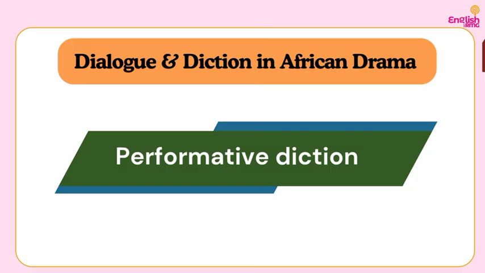So also we have performative diction, which is one of the tools that dialogue and diction is used for in African drama. So what do we mean by performative diction? It's kind of deep, but let me just give you the summary. When we say perform, the diction is meant to carry out some function.